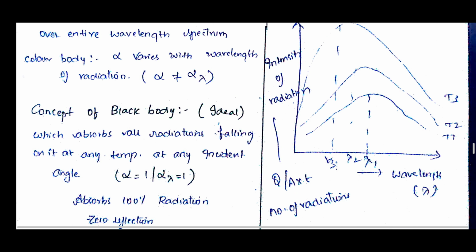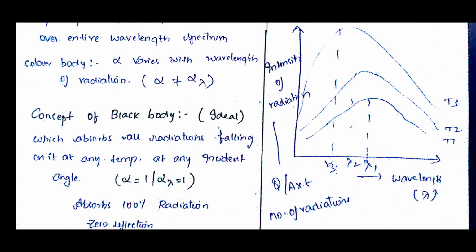If you draw the graph at any given temperature, the graph will come like this at temperature T1. Wherever there is a peak, that is called lambda max. Out of all these different wavelengths, only at a certain position will it be the maximum. That means maximum emission of radiation occurs at that wavelength, that is lambda 1.